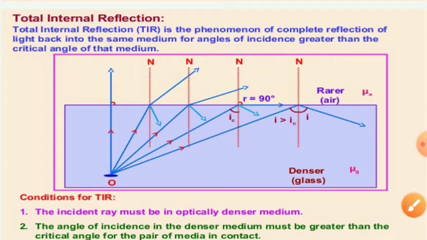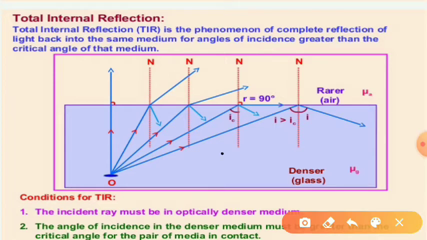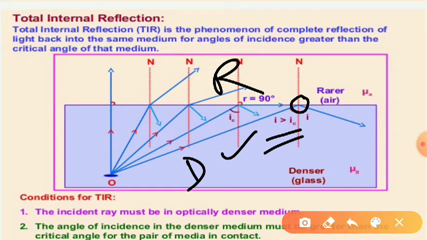And if a ray of light is incident at an angle greater than critical angle, it gets reflected back in the same medium from the interface separating the two media. That is, if a ray of light while traveling from denser medium to rarer medium is incident at the interface at an angle greater than critical angle, it gets reflected back into the same medium.